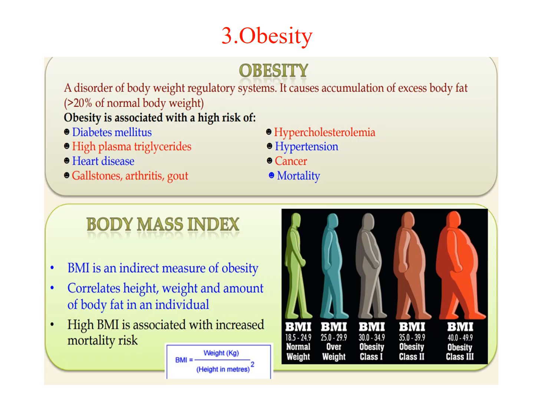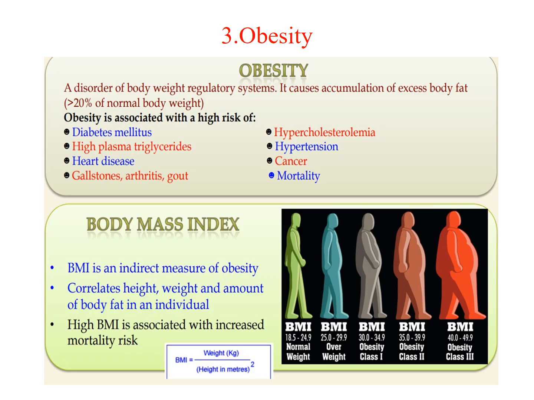So the third disorder is obesity. Obesity is nothing but excess accumulation of body fat, greater than 20 percent of our normal body weight. It is associated with high risk diseases like diabetes mellitus, which is also called high sugar, and high plasma triglycerides, which is called high cholesterol.